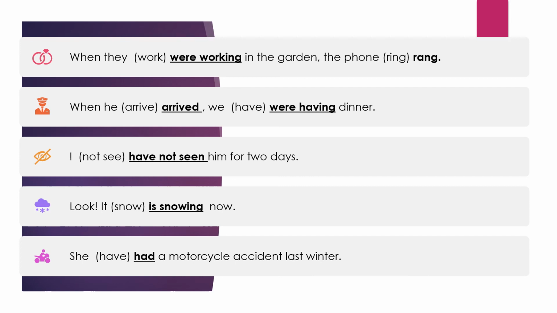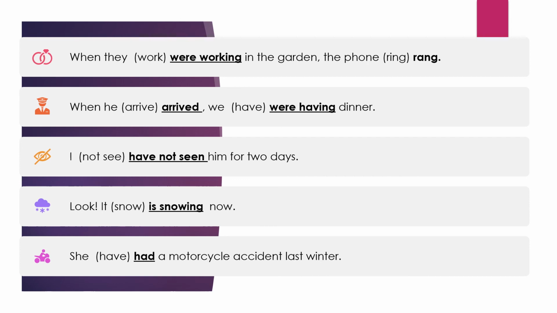Next: "When he dash, we dash dinner." When he arrived, we were having dinner. Then: "I dash him for 2 days now." Two days means a period of time, for 2 days. I have not seen him for 2 days. Then: "Look, it dash now." Look, it is snowing now.